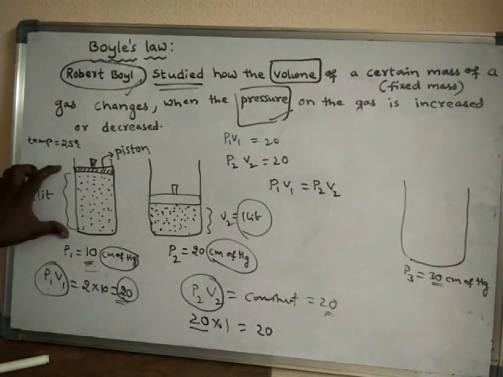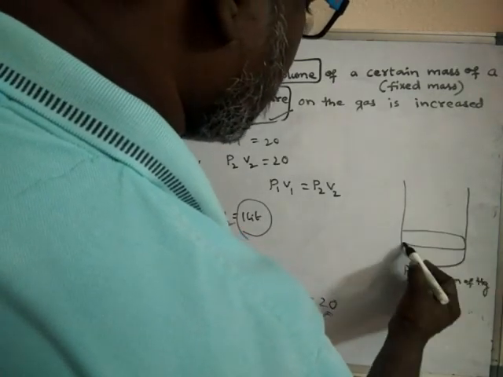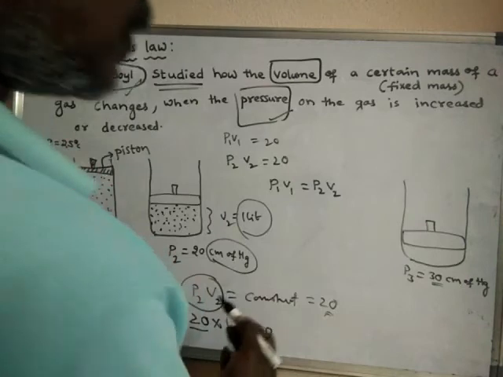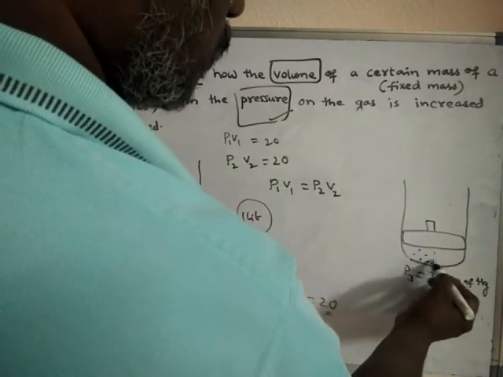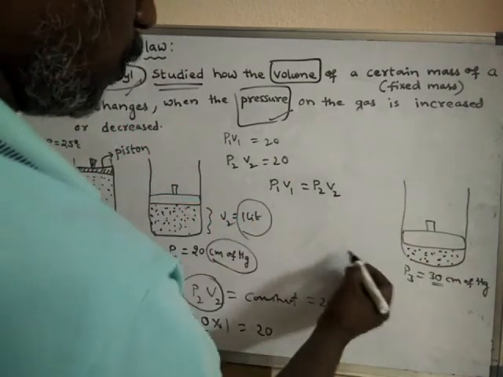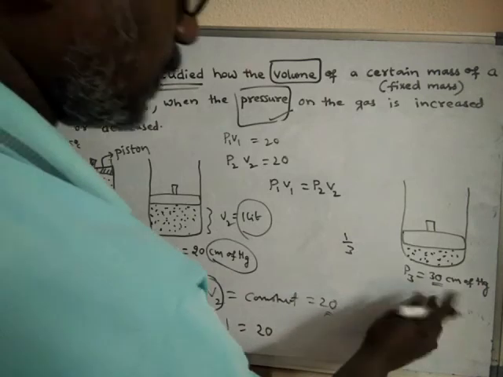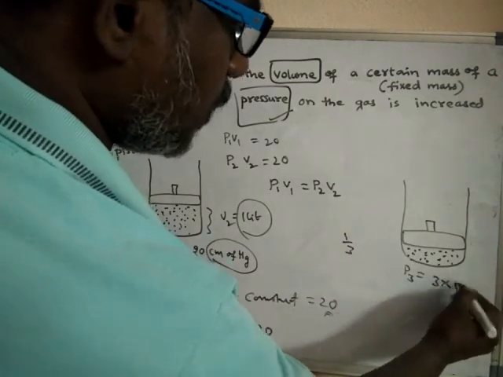So what is the initial volume? 2 liters. Now when pressure is increased, what happens? The volume of the gas should decrease by that much amount. So now what is the new volume? Now the volume is 1/3, and the pressure is made 3 times its initial pressure.